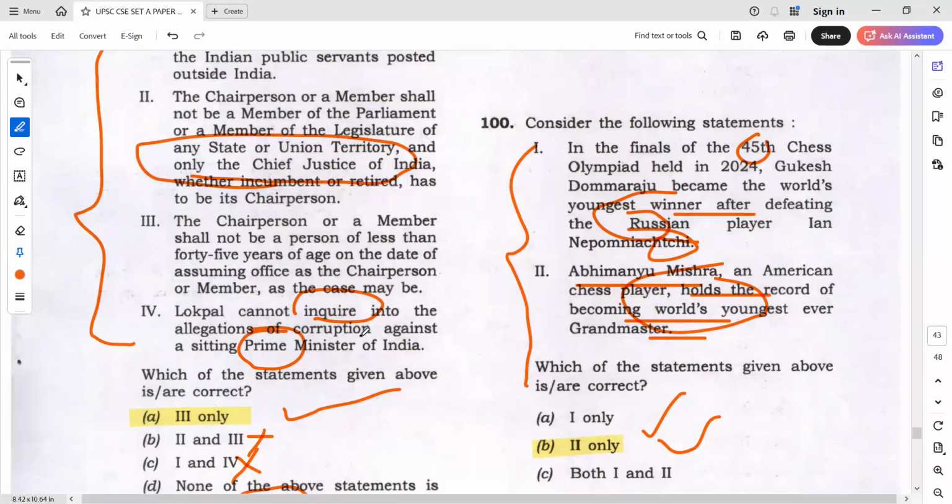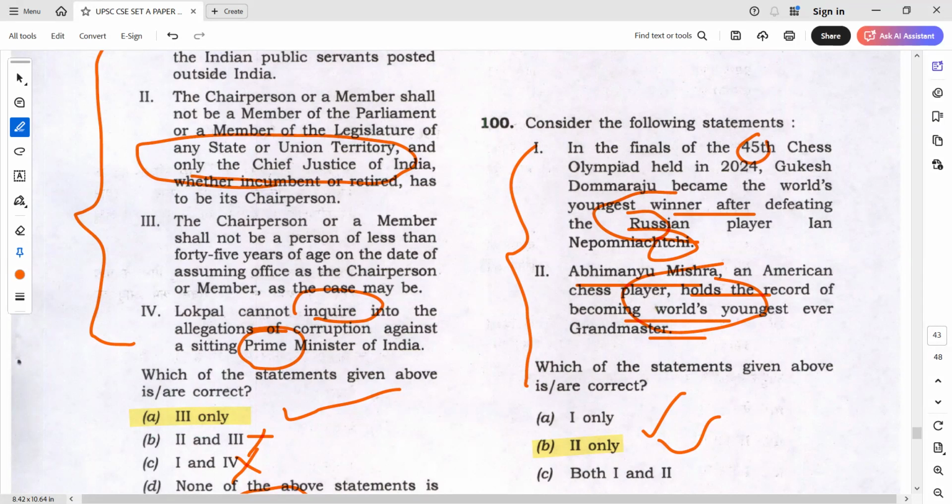Regarding the cutoff, don't worry about cutoff. It will definitely not increase. I would not like to predict, and even Bright sir does not want to predict it. We just want to say that it will definitely not increase. Why? The reason is CSAT. CSAT has been tough. When CSAT is tough, you know what happened in 2023. In 2023, the cutoff was 75. So when CSAT is tough, obviously the cutoff will go down.